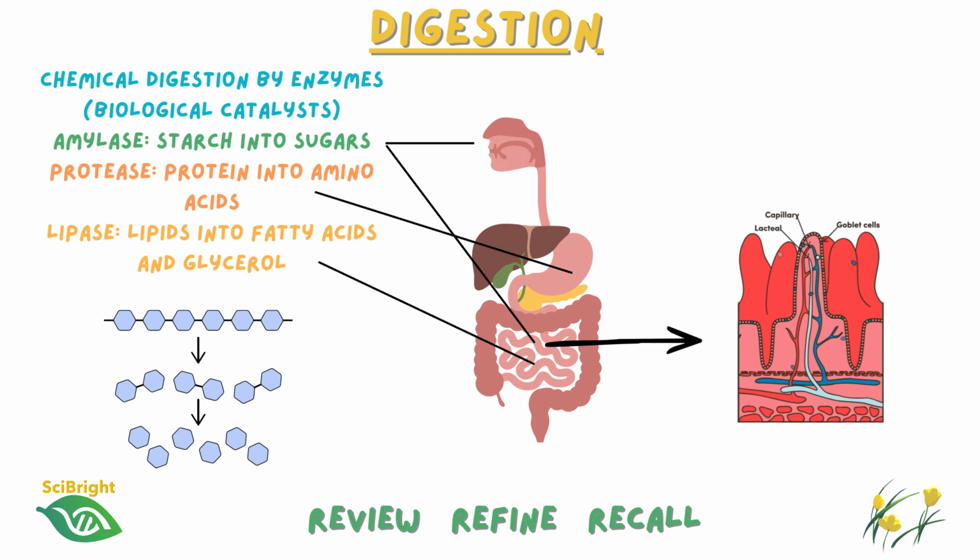Carbohydrates are broken down by carbohydrases, such as amylase, into simple sugars. Proteins are broken down by proteases into amino acids, and you might have heard of pepsin, while lipids are broken down by lipases into fatty acids and glycerol.